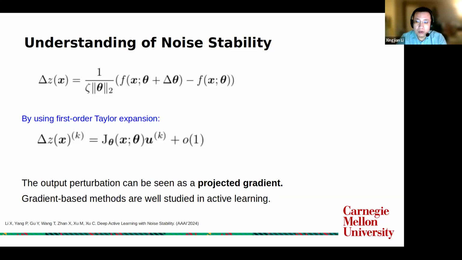For example, the L2 norm of gradient has been widely used to measure data uncertainty when using a simple neural network. But we know that many modern deep models have a very huge number of parameters. So it's impractical to utilize its directions due to its extremely high dimension. So here we have the low-dimensional projected gradient as a surrogate of the original gradient.